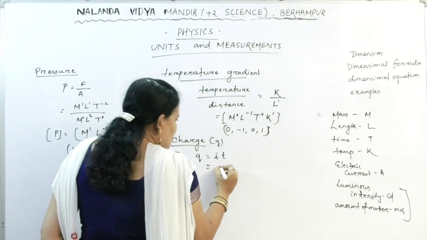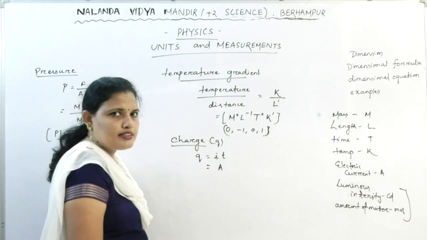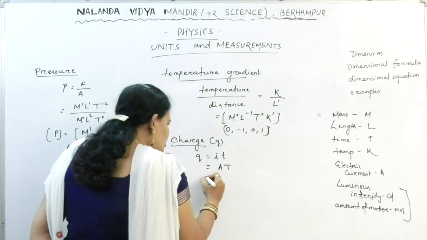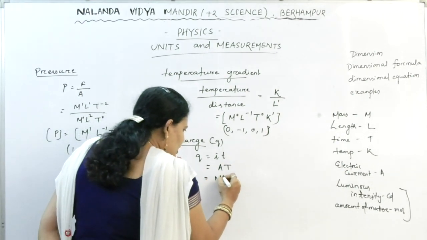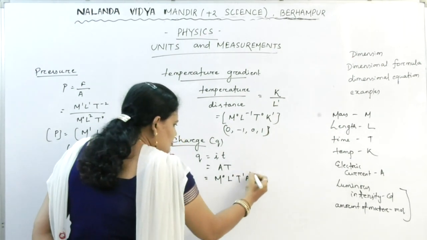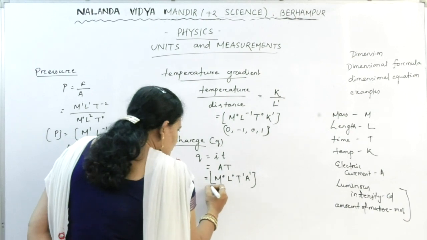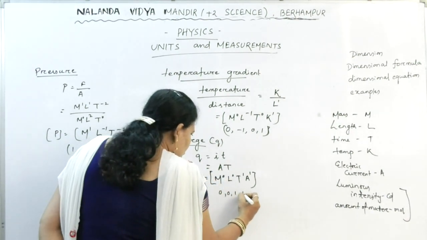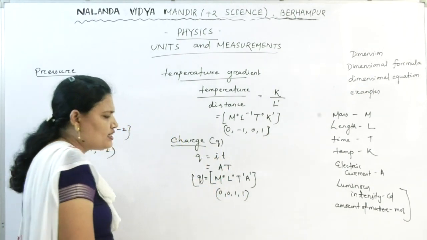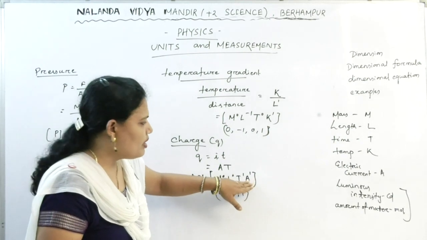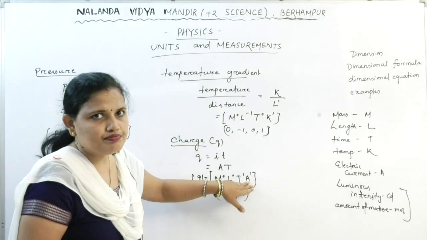Current is in the form of ampere, capital A is the symbol, and the T is capital T. So what is the dimension? In the better way, we can write M0 L0 T1 A1. Okay, so the dimension of Q is 0 0 1 1. This is the dimension. So first you have to write down MLT, then whatever the next will come, accordingly you have to write down.